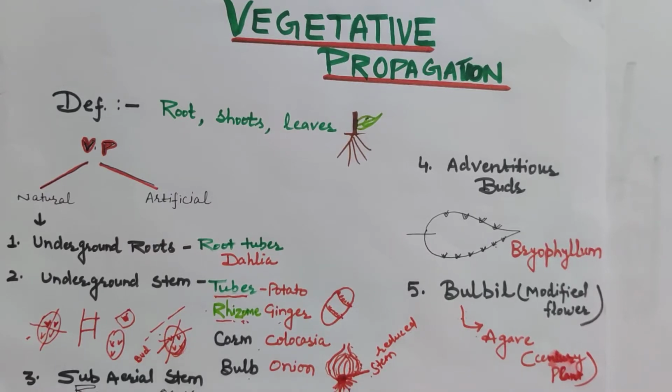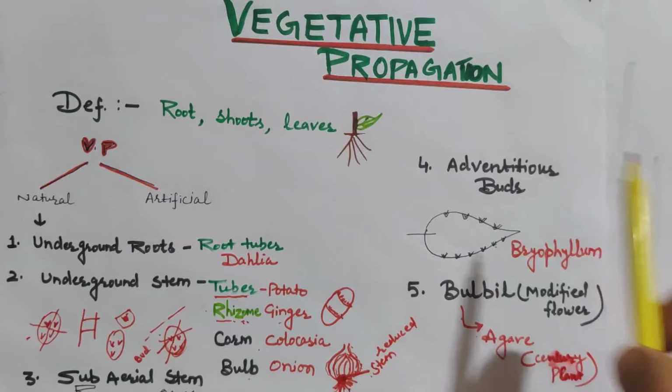And some plants reproduce with the help of subaerial stems. Their subaerial stems play a role in vegetative propagation. For example, in grass, runner; in mint, sucker; in strawberry, stolon; and offset, that is the reproductive unit in water hyacinth. You will study water hyacinth in your class 12, which is also called the terror of Bengal. Number 4,